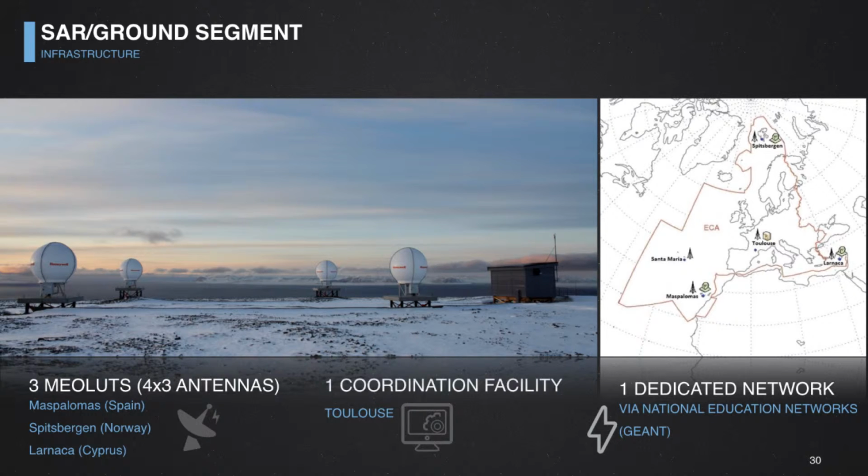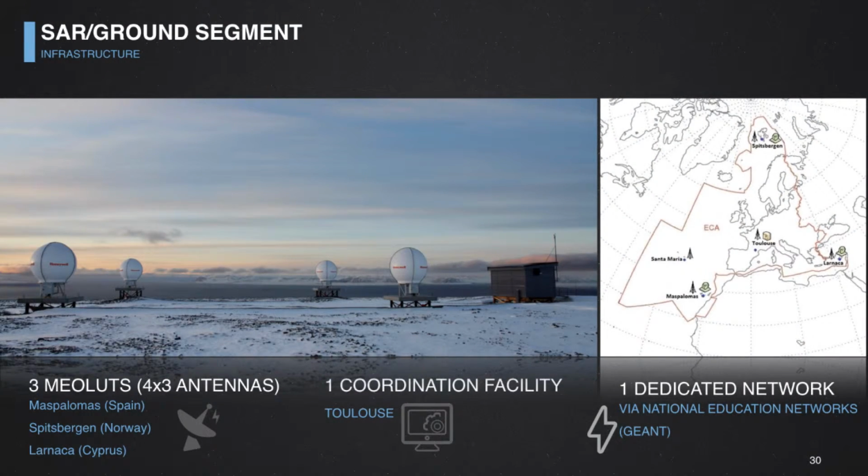We have also a coordination facility in Toulouse where we can oversee the system. We have monitoring of the 3 stations, and we also have what we call a tracking plan generation facility, which actually computes the satellites in visibility for all those 3 stations and tries to optimize for the better performance and the better coverage. And as well, we have a dedicated network relaying all those elements to work as one single ground station with 12 antennas.